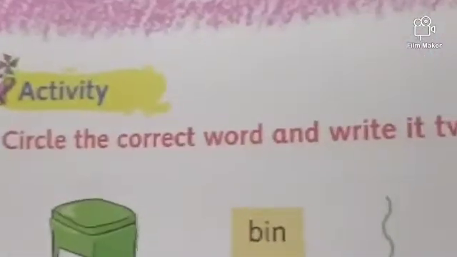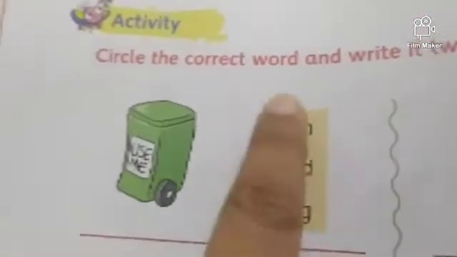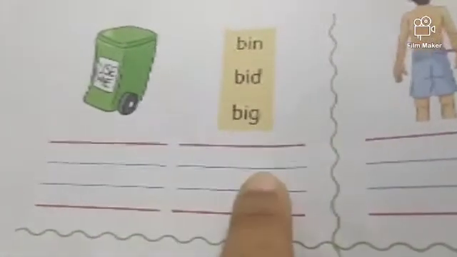Kids, now open page number 42 of your English book and read the heading. What is the heading? Activity. Circle the correct word and write it twice. Twice means 2 times. Here is the picture. You have to find the correct word from the 3 words. Circle it and write it twice. 1 and 2. 2 times.